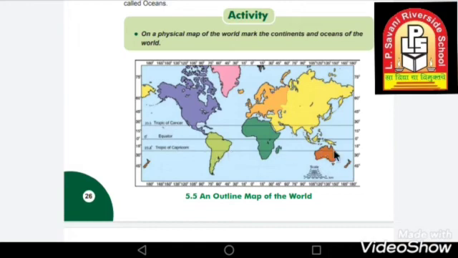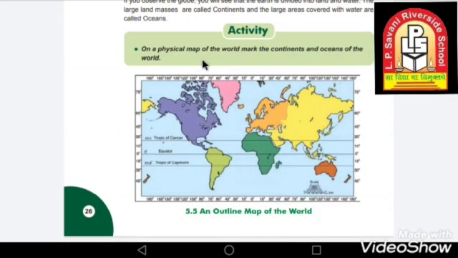Then over here you have to write down Indian Ocean. So we are done with two oceans: the one is Pacific and the other which we wrote over here is Indian.